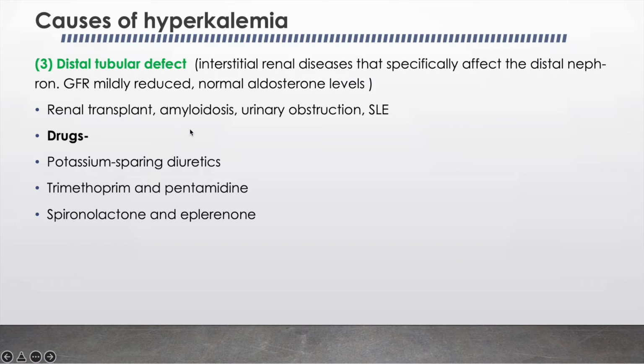The third one is the distal tubular defect. It means interstitial renal disease that specifically affects the distal nephron. Here the GFR is mildly reduced and the aldosterone level is normal. The conditions where it is seen are patients with renal transplant, amyloidosis, SLE and urinary obstruction. Drugs causing hyperkalemia due to the distal tubular defect are the potassium sparing diuretics like spironolactone, and use of trimethoprim, pentamidine, etc.